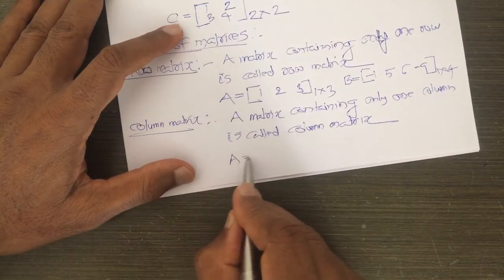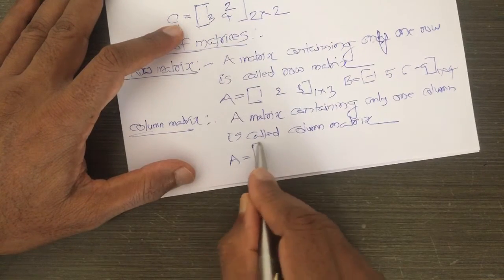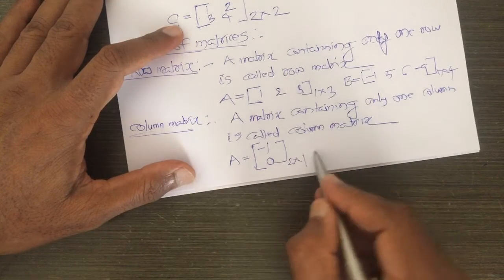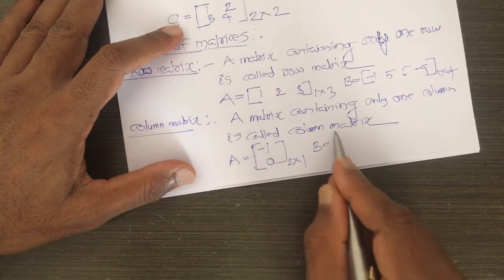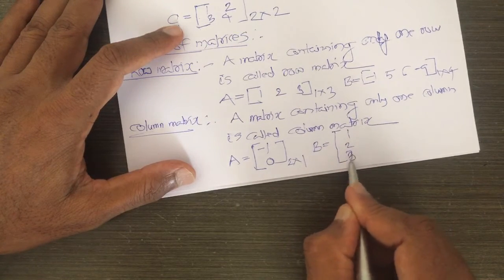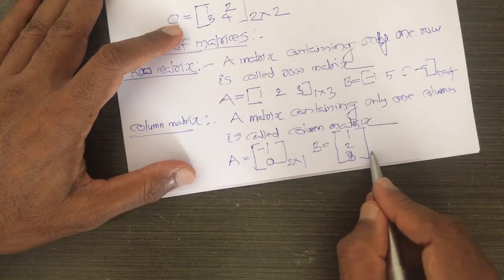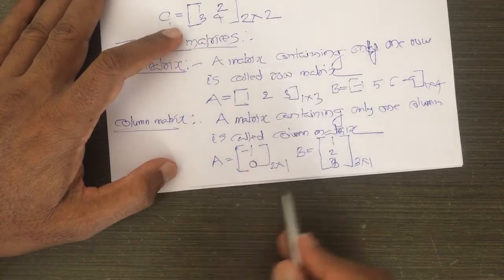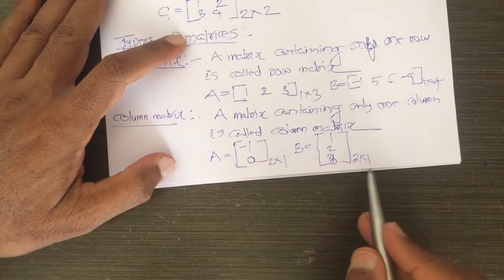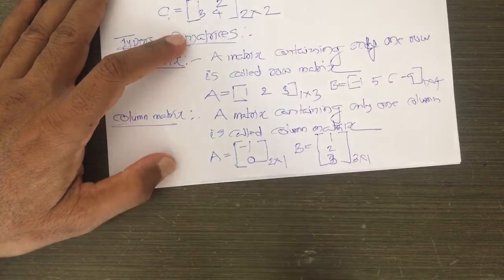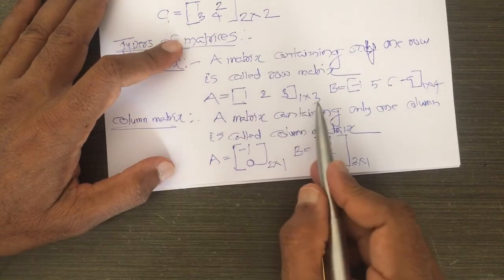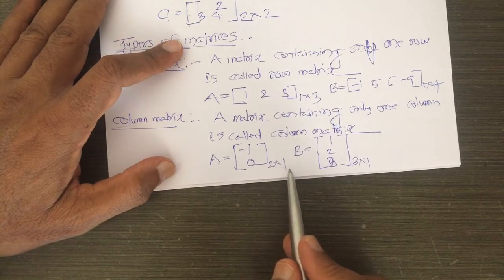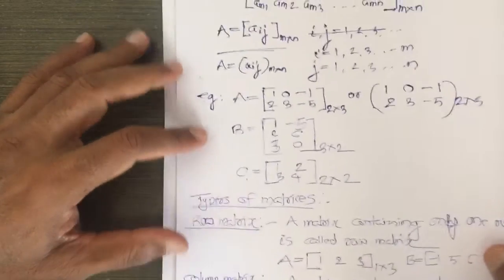For example, I write A: minus 1, 0. This is a column matrix of order 2 into 1. I write B: 1, 2, 3. This is a column matrix of order 3 into 1. Because there is only one column, there may be any number of rows, but there should be only one column. So, a matrix of order 1 into n we call a row matrix. A matrix of order m into 1 we call a column matrix.